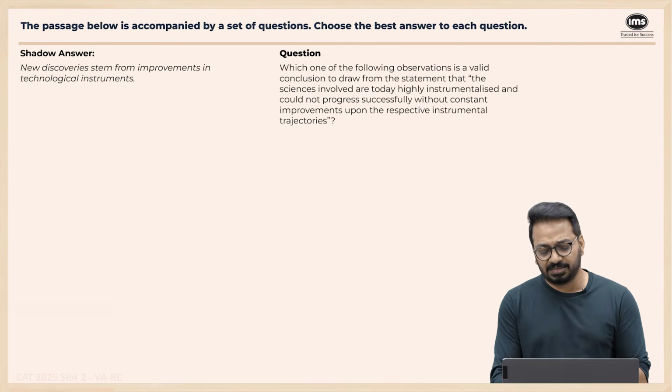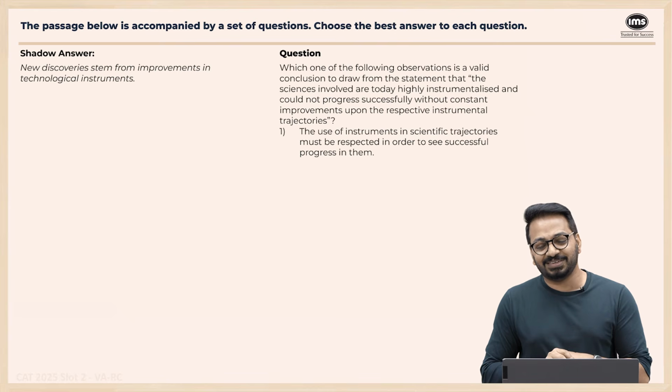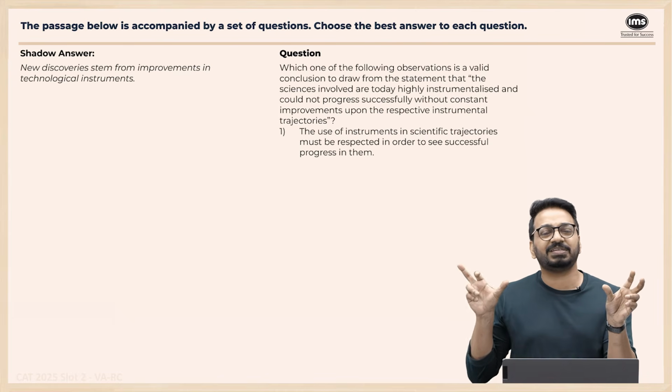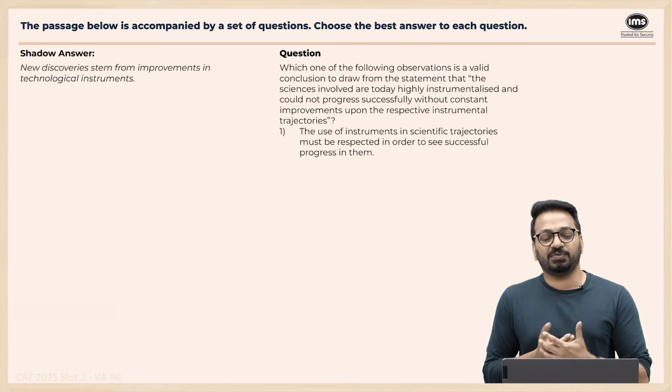That's it. Nothing else. Right? Now we go to the options. The use of instruments and scientific trajectories must be respected in order to see the use of, there is no instrument in a scientific trajectory, right? Must be respected in order to see successful this thing.